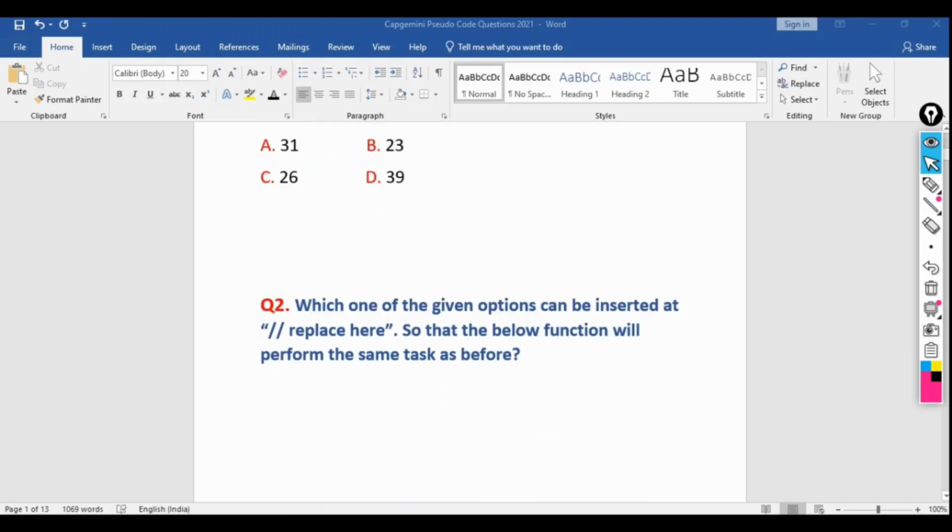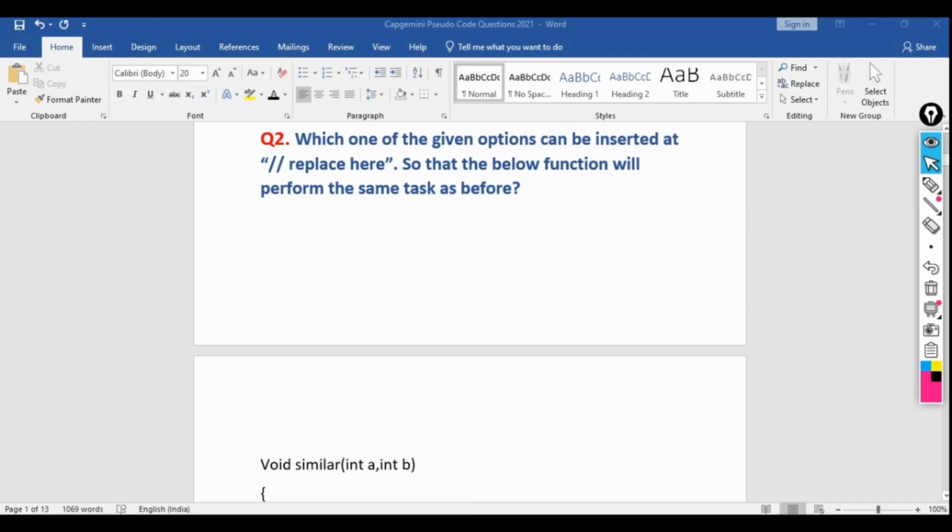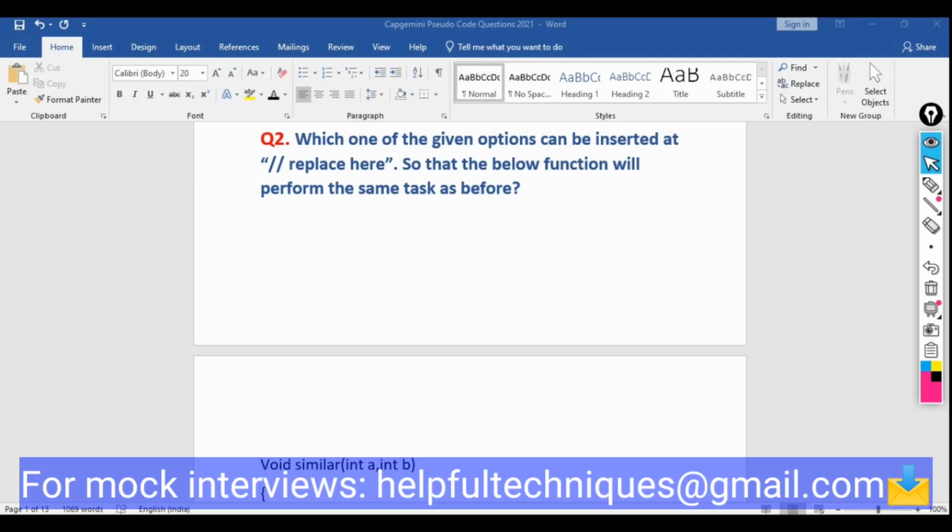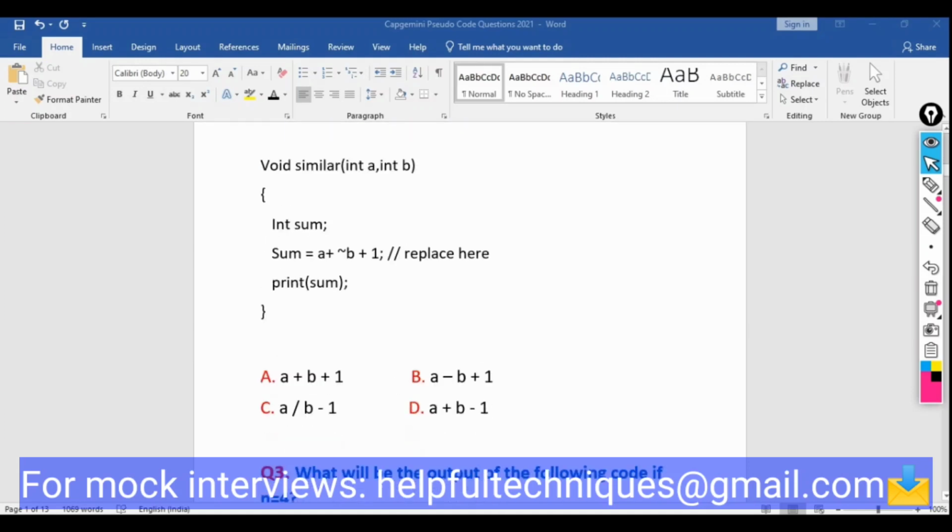So now let's move to the second question. Which one of the given options can be inserted at this part, replacing here, so that the below function will perform the same task as before. So here this is the code.